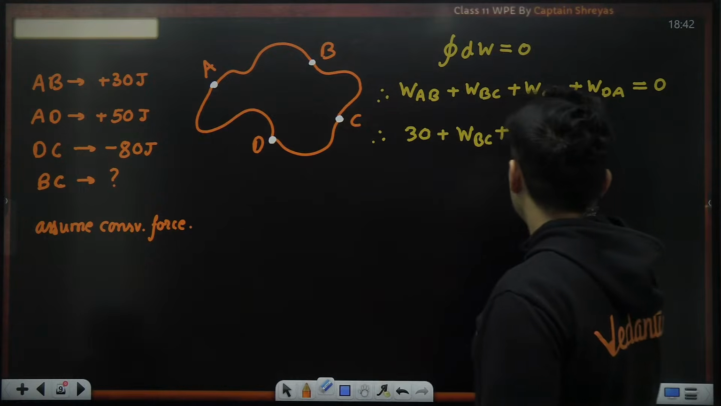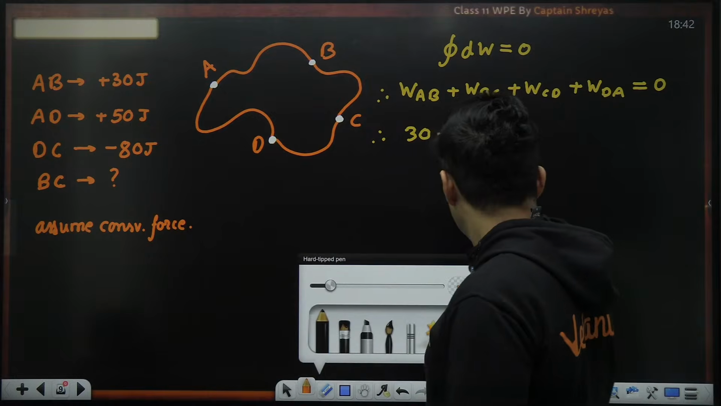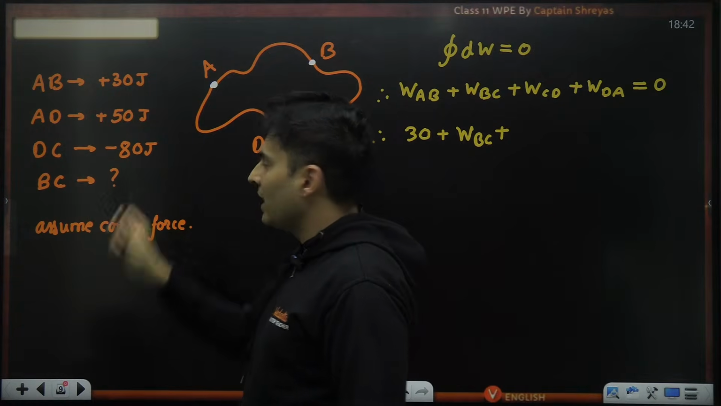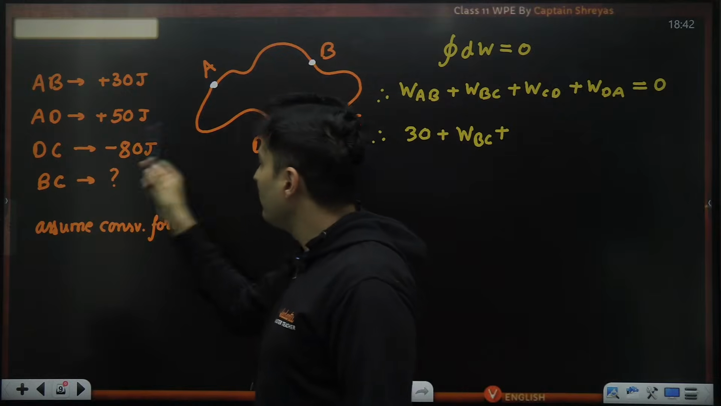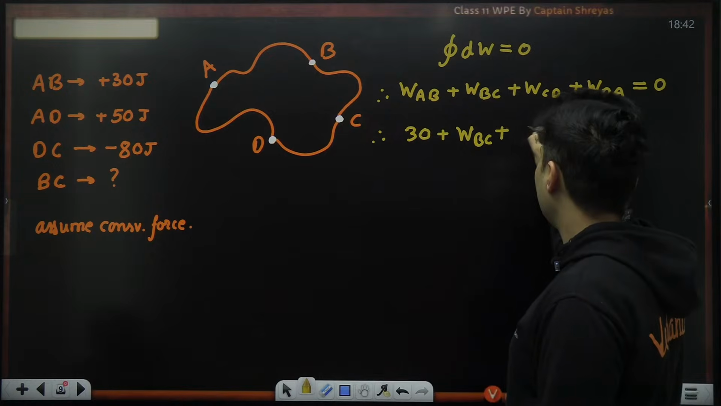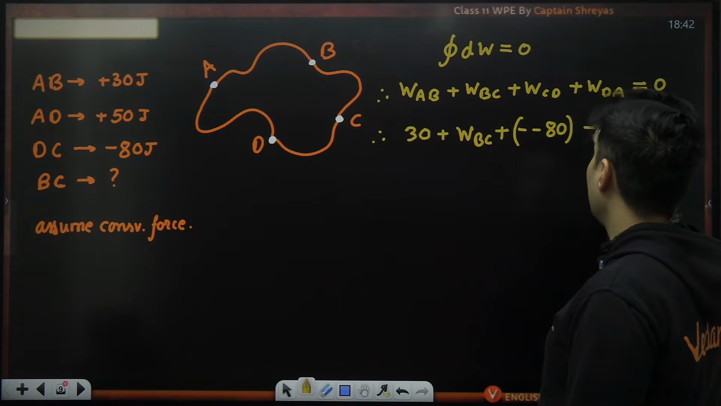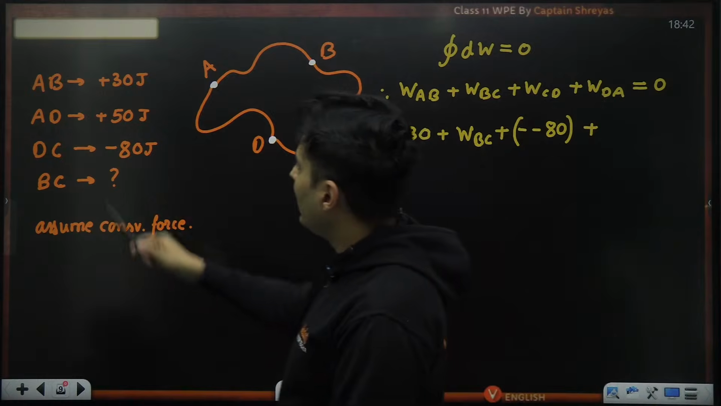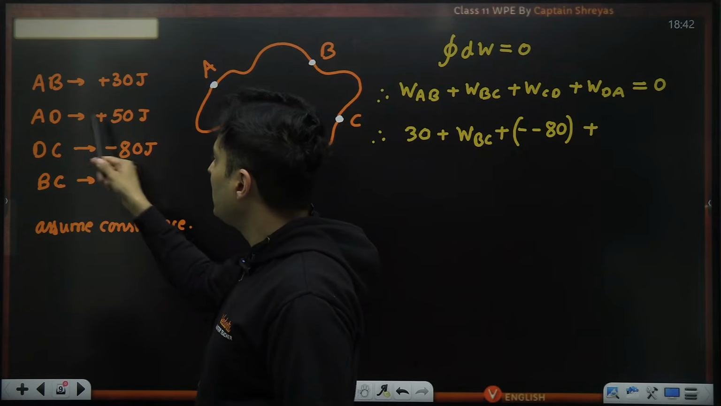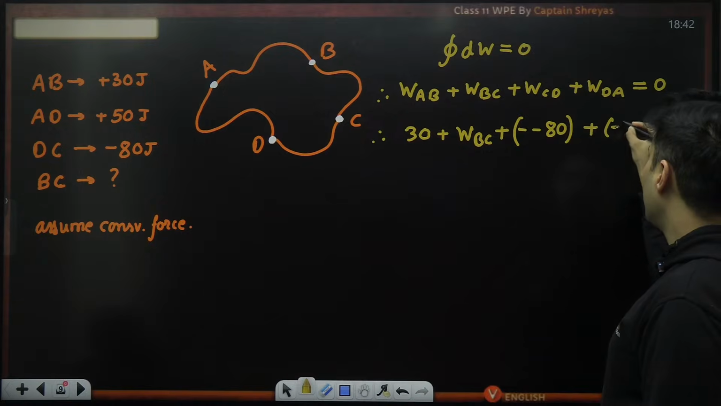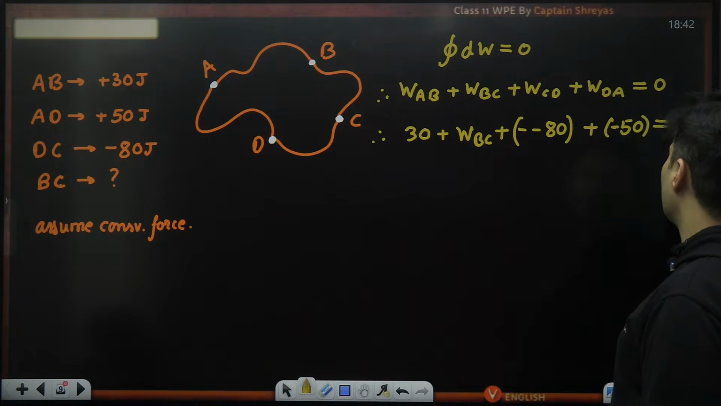All right. So over here, the work done from C to D: well, D to C is given to be negative 80, so C to D will be plus 80. So it will be basically negative of negative 80 joules, which will be then plus 80. A to D is 50, so D to A will be minus 50. That's it. So this will be 0.